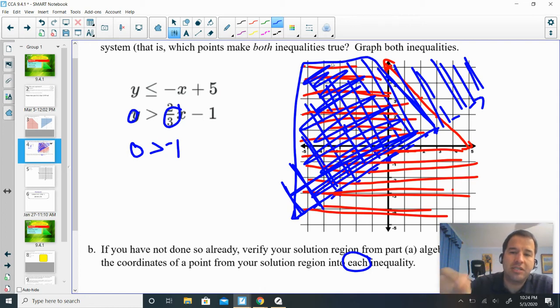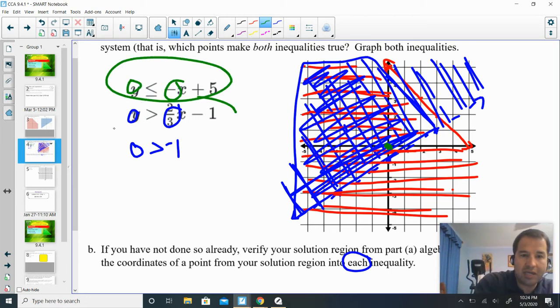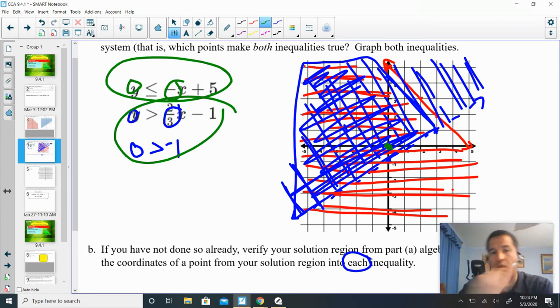Now, since you see 0,0 works for both of them, we're going to go ahead and go with 0,0, and that makes this one true, and it makes this one true. So therefore, we are correct. We are good to go. Cool? All right. Well, now it's your turn.